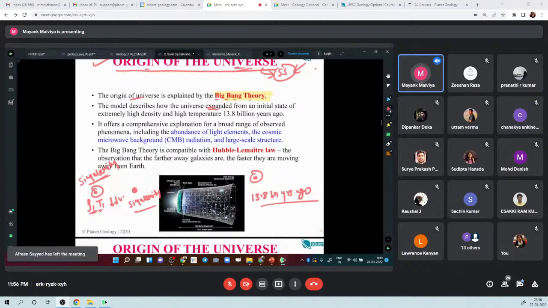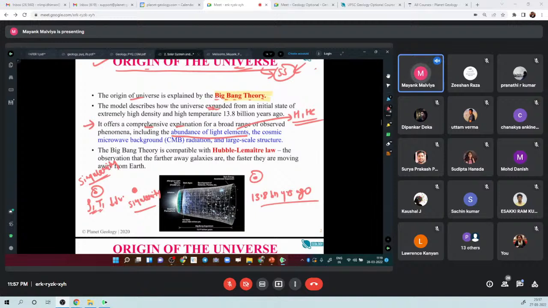So firstly, why is this Big Bang theory accepted? Because it comprehensively explains a lot of observations which we have made in modern times, from our various modern equipment like telescopes and a lot of our exploratory vehicles. We get to know a few observations, like most of the universe is abundant in light elements, right? Most of the universe is made up of hydrogen as well as helium. There are obviously other elements also, but the bulk of the universe is composed of light elements.